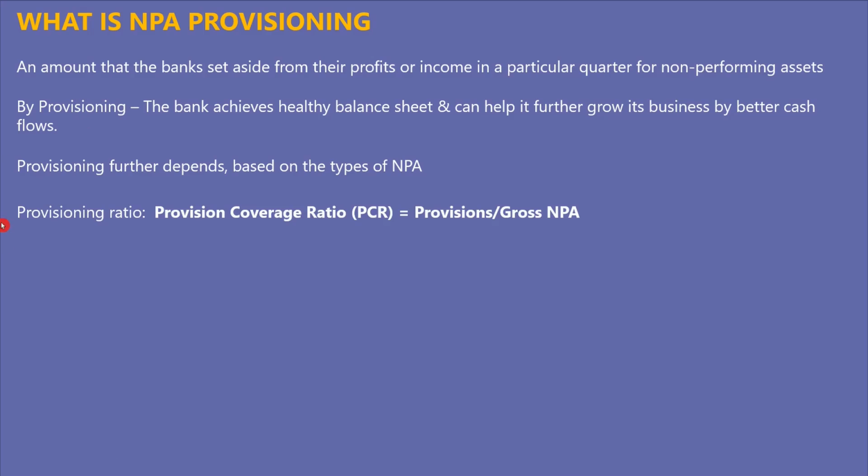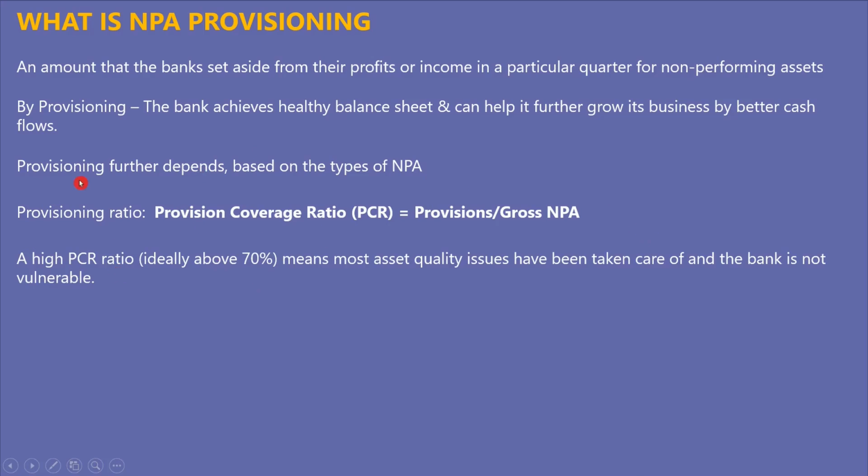Another key ratio that an investor in a banking stock has to look out for is the provisioning coverage ratio. It is basically the amount that the bank has provisioned divided by the gross NPA. We'll look further at what gross NPA is, but this is the formula to calculate the provisioning ratio. Ideally, RBI recommends that banks have the provisioning ratio at around 70%, but the higher the PCR is, the better it is for the bank.